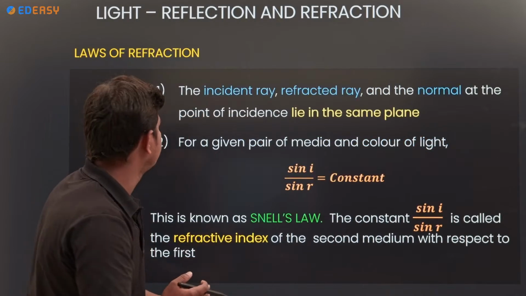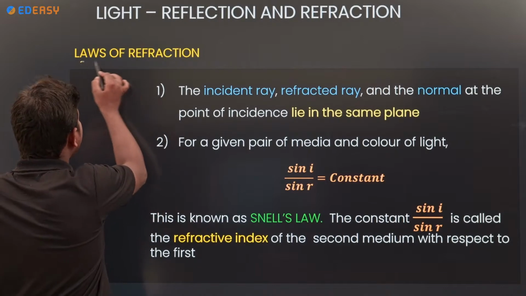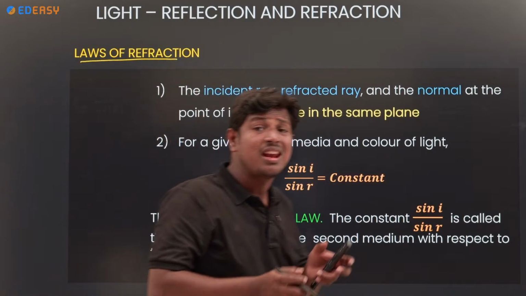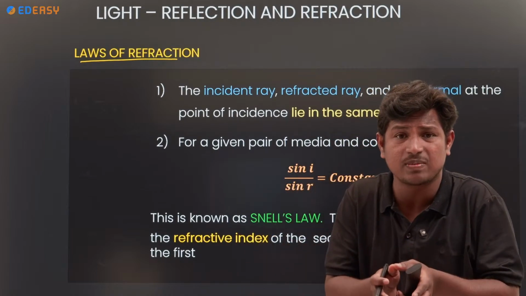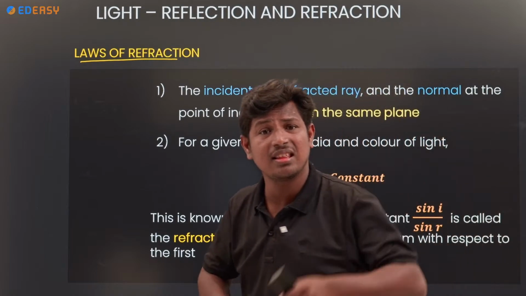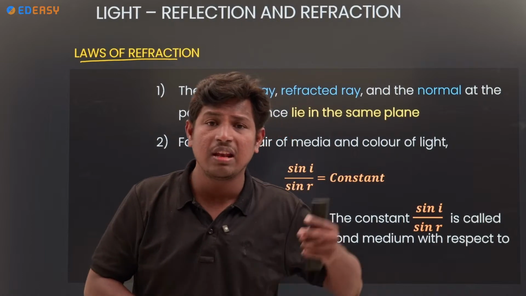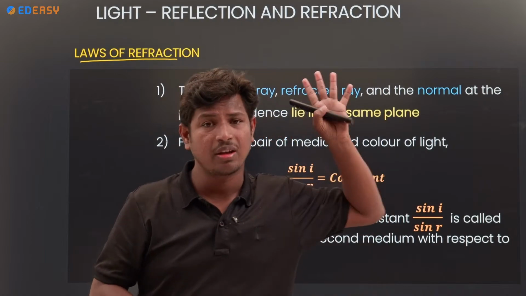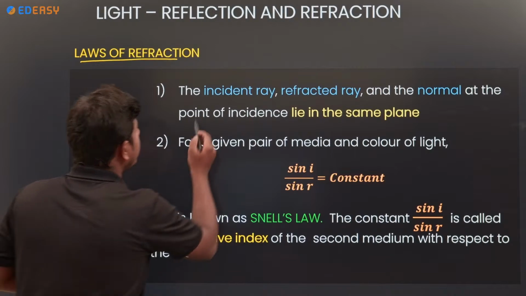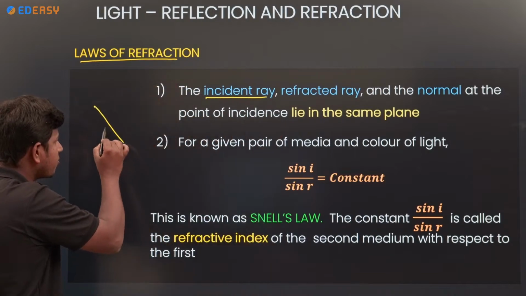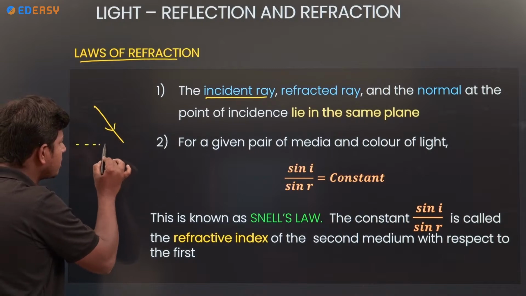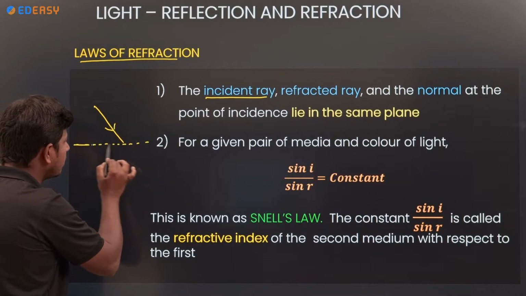Next, the laws of refraction. What laws are there in the refraction process? Here we have two laws. Look at the first law. The incident ray is the ray towards the surface.